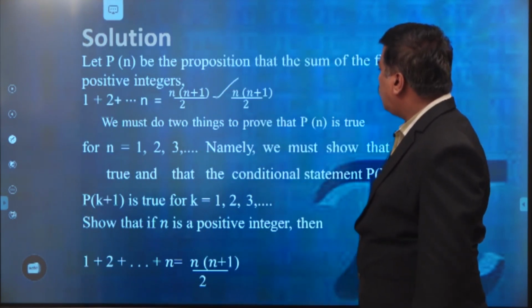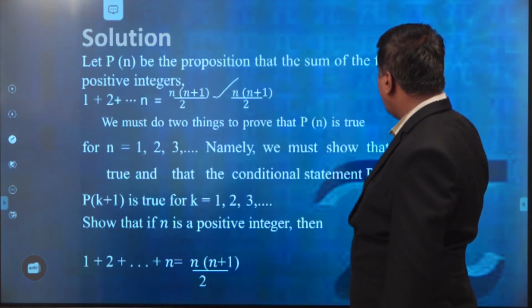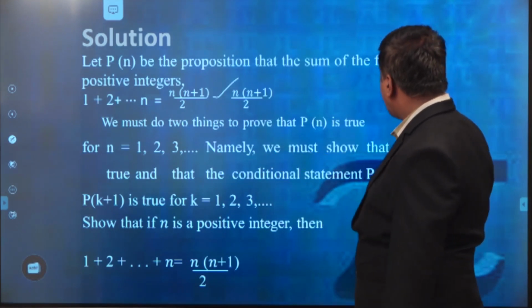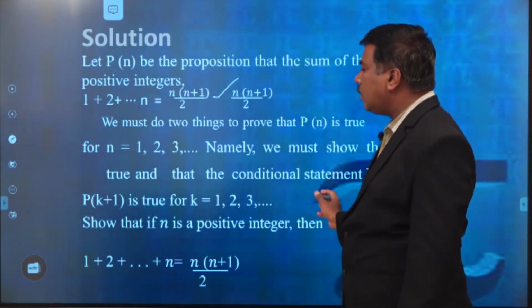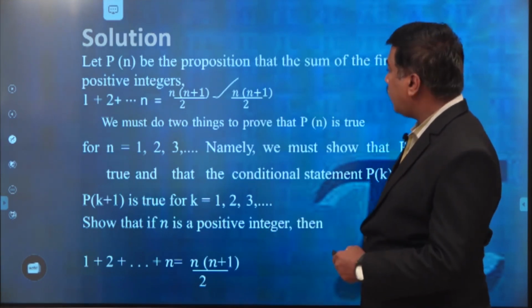We must do two things to prove that P of n is true. For n equal to 1, 2, 3, namely, you must show that P of 1 is true, and that the conditional statement P of k implies P of k plus 1 is true for k equal to 1, 2, 3, and so on. Show that if n is a positive integer, this is what we have to prove.